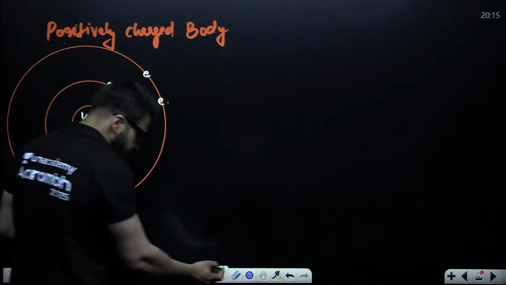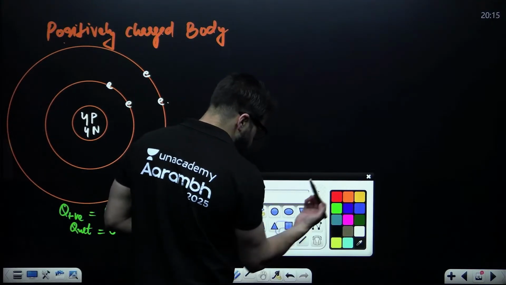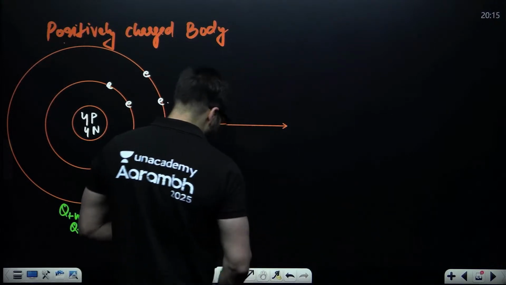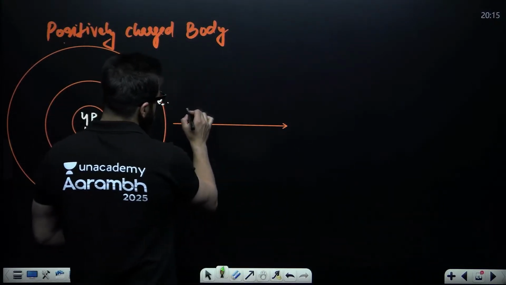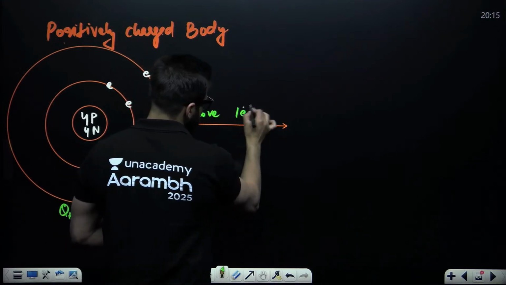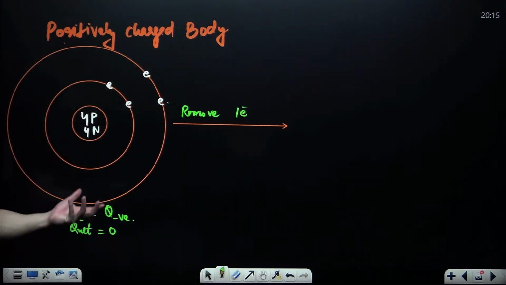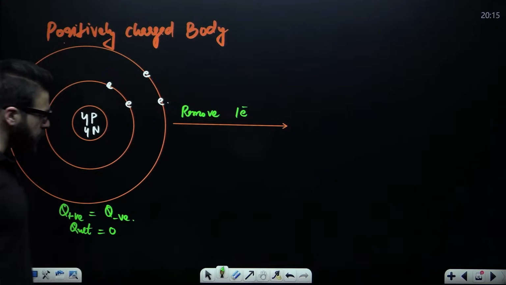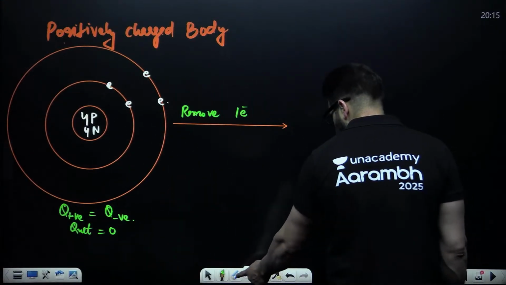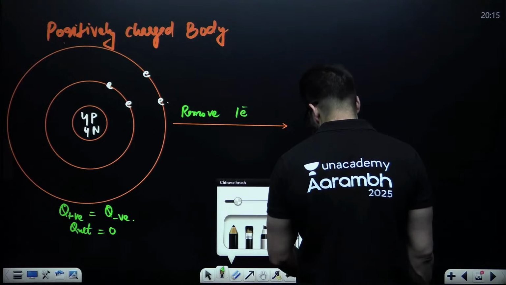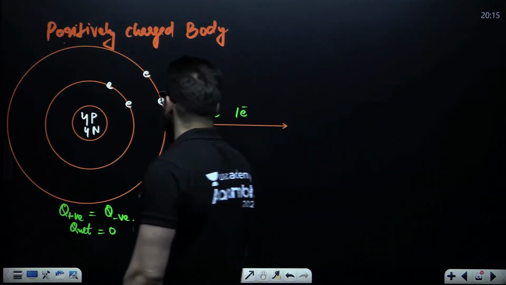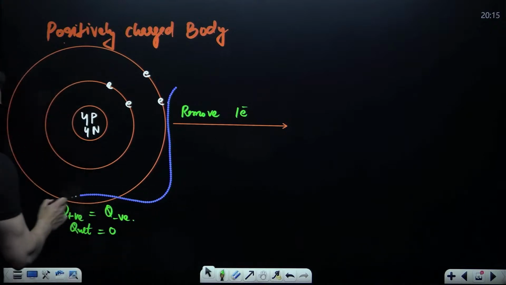Now, my dear friends, listen to me very carefully. We have to make it positively charged. See what we can do. What I want you to do is remove 1 electron. Sir, how can you remove one electron? By any means, you can remove 1 electron. We don't have to discuss that. So you are basically removing 1 electron in this particular case. Take a look.